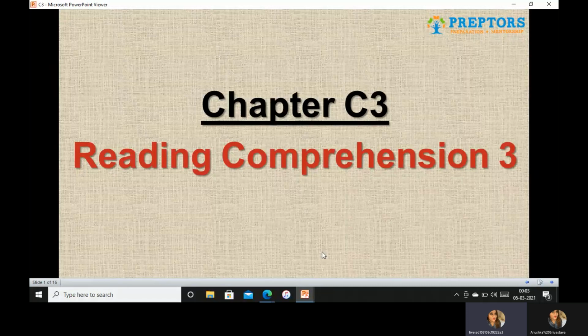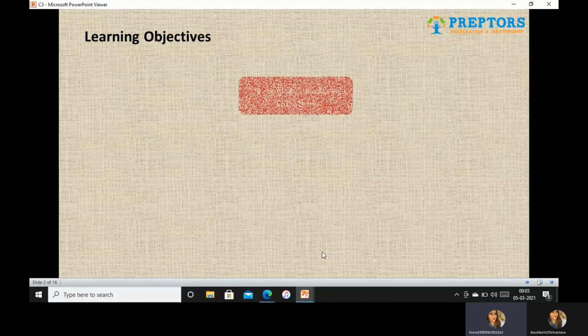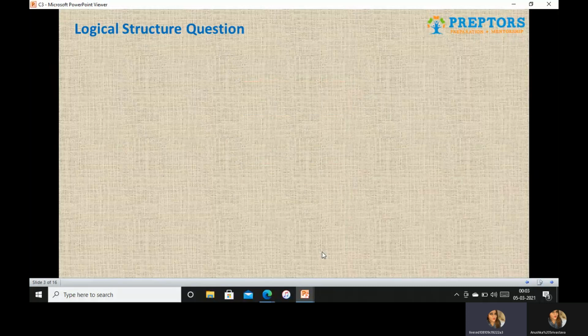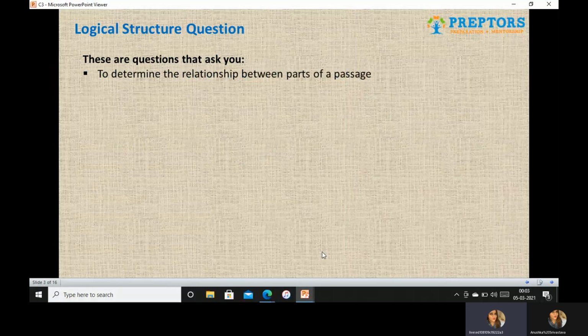In the previous section on reading comprehension, we did specified idea and implied idea questions. Today we are going to do logical structure questions and application questions. When I say logical structure questions, these are the questions that ask you to determine the relationship between the parts of the passage. They also ask you to separate the ideas that support the thesis of the passage.